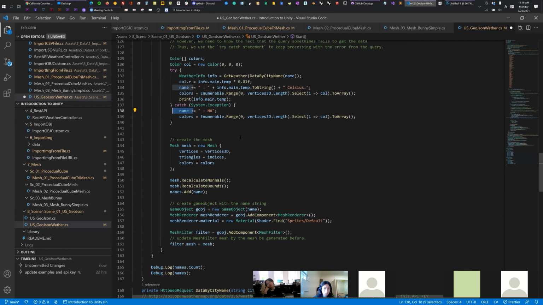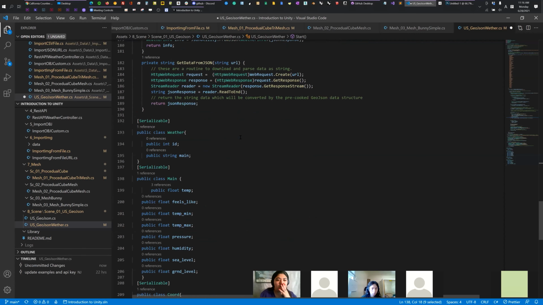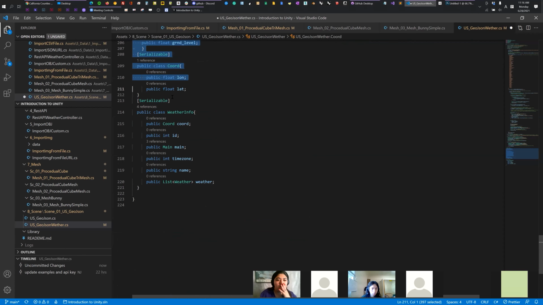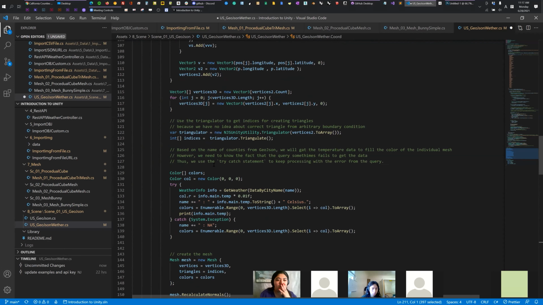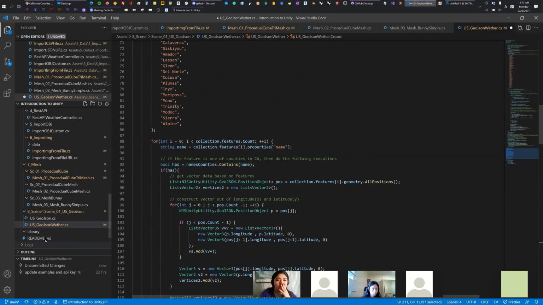These are the structures that we need to pre-cook to convert the data to the JSON structure. So yeah, it's pretty much about it. Any questions? I'm sorry, for time, I think it's over.